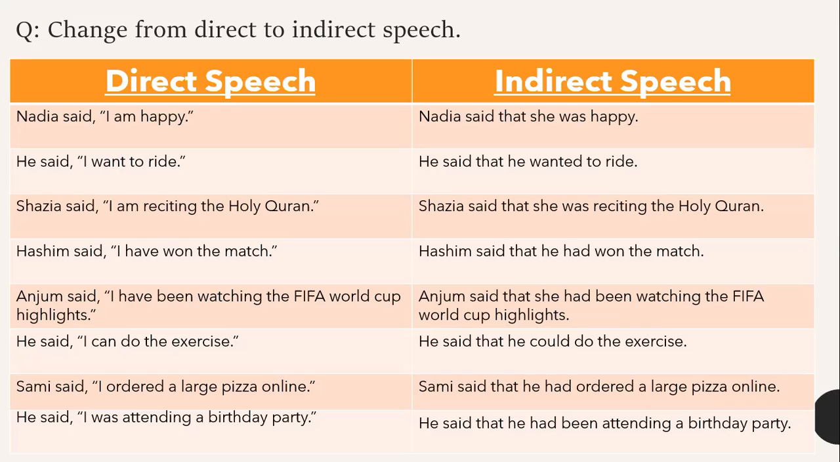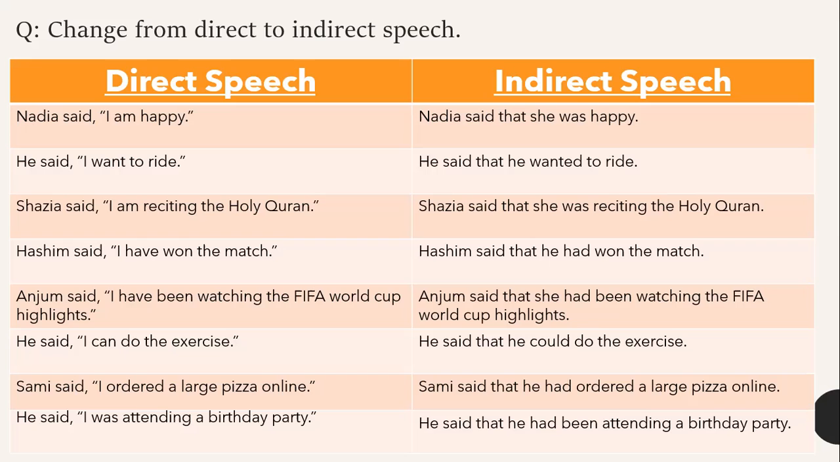Then Hashim said, "I won the match." This is a present perfect example, so we will convert from present perfect into past perfect. That is, he had won the match. I is replaced by Hashim. So I is the pronoun over here, and Hashim is the subject. So he had won the match. Had plus third form is the past perfect.